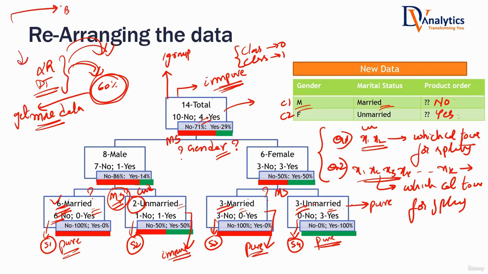If you're saying a customer will buy or not buy, are you very sure that it will depend only on marital status and gender? Or do you think customer buying or not buying doesn't only depend on these two factors? It depends on age, it depends on spending patterns, it depends on income. If you think there are several other variables that have the impact, then make sure that your data has all those columns.